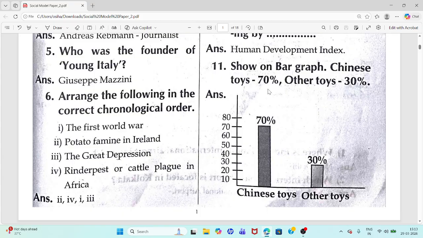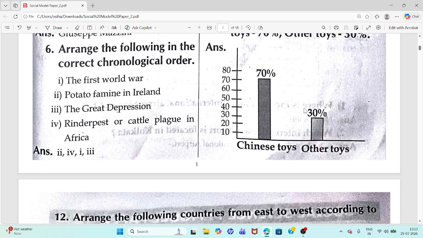11th question. Show on bar graph. Chinese toys 70%, other toys 30%. X axis, Y axis. So, see here on X axis you have to draw 70% Chinese toys, other toys 30%. You can keep your toys heading also. For X axis you can give name and here you can give percentage. But no need, you can draw like this also.